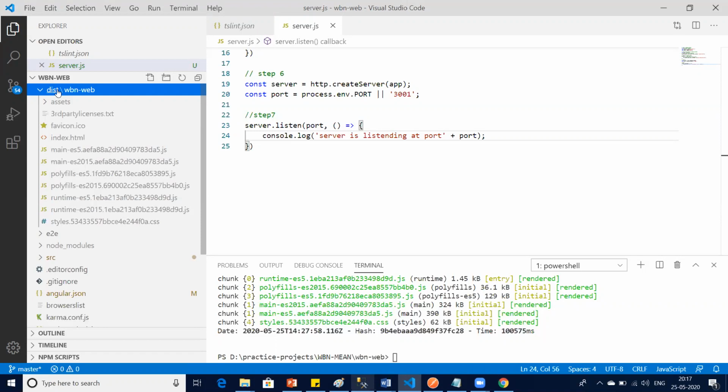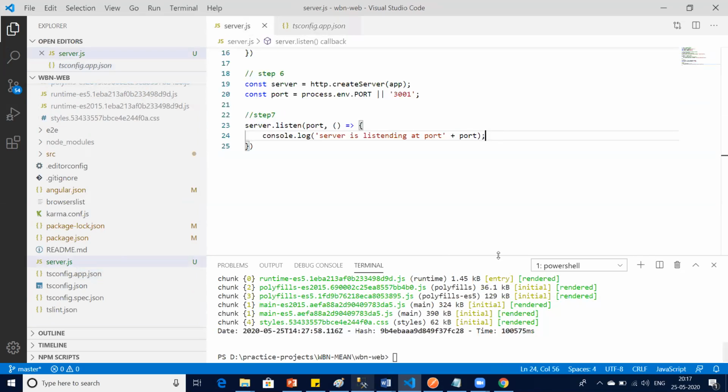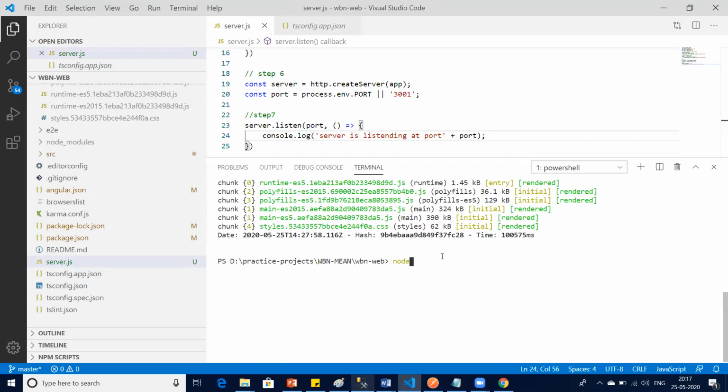Let me first of all start the server. So I say node server. See what it says? Server is listening at port 3001. This is our own message, of course. So my server has started. Let's check whether it has actually started.